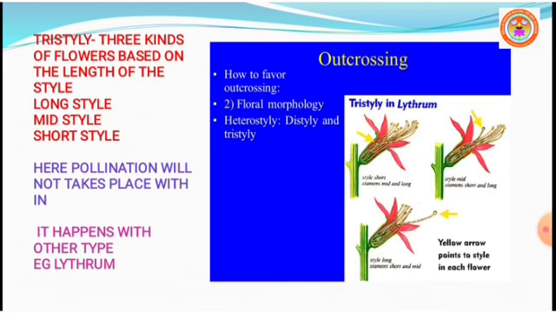The next one, tristyly. In this condition, the plants produce three kinds of flowers with respect to the length of the style and the stamen.